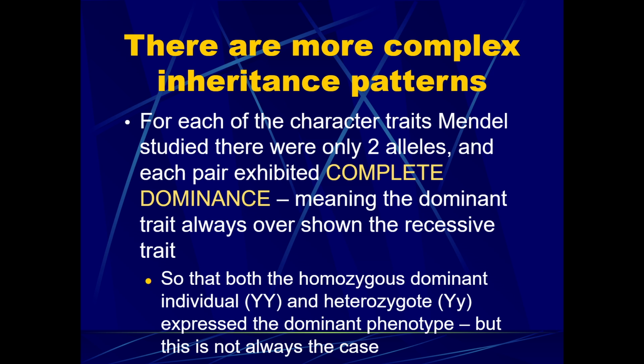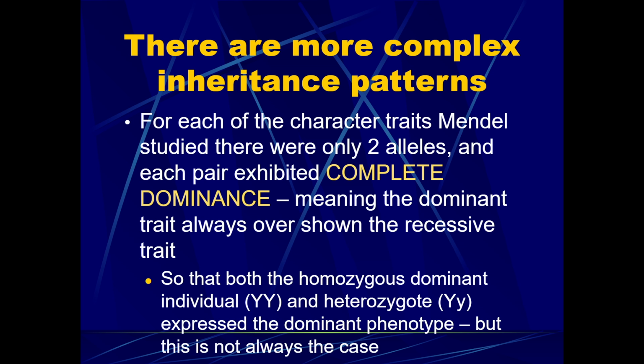Complete dominance is that for each of the character traits that Mendel studied, there were only two alleles, and each exhibited a dominant or recessive trait that would be passed on to offspring. This idea of dominance always masking the recessive trait, that's complete dominance. Mendel got lucky that all his traits were inherited the same way, so that both the homozygous dominant individual and the heterozygote always express the dominant phenotype. Because if the dominant letter shows up in the genotype, that's the phenotype that is shown.